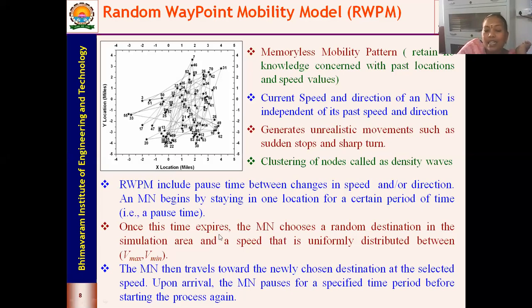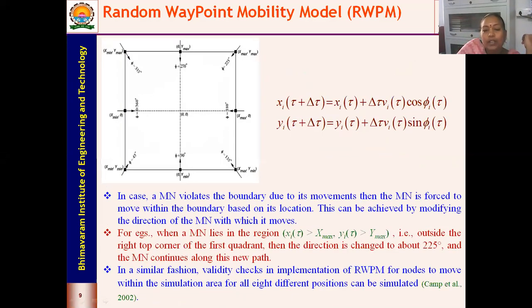Once this time expires, the mobile node chooses a random destination in the simulation area with a speed that is uniformly distributed between Vmin and Vmax. How are we going to choose the locations? I'll show you in the next slide.